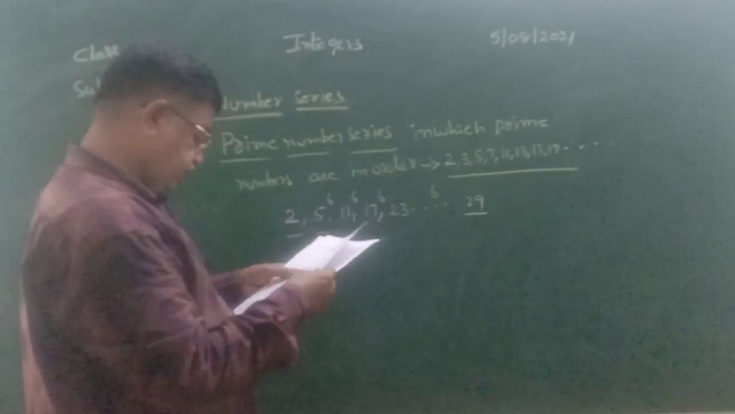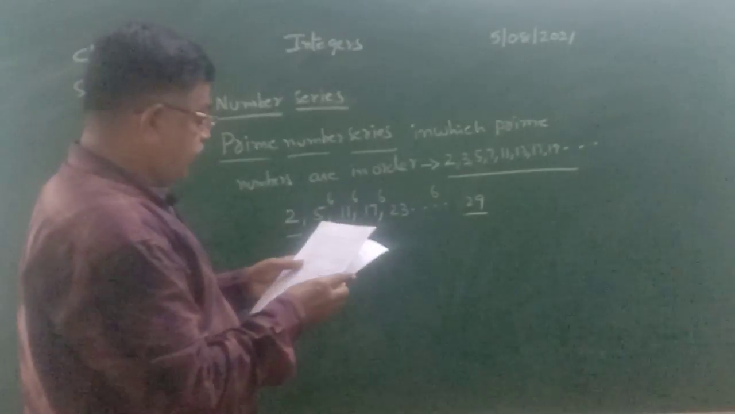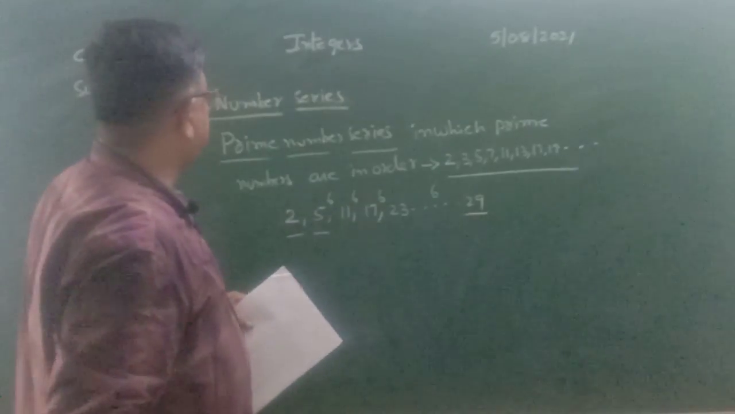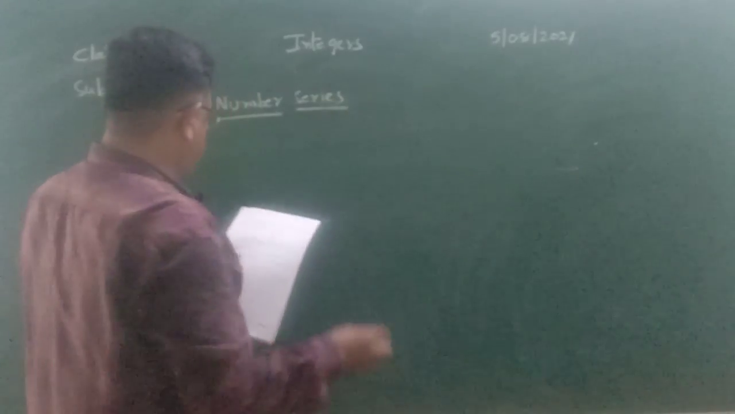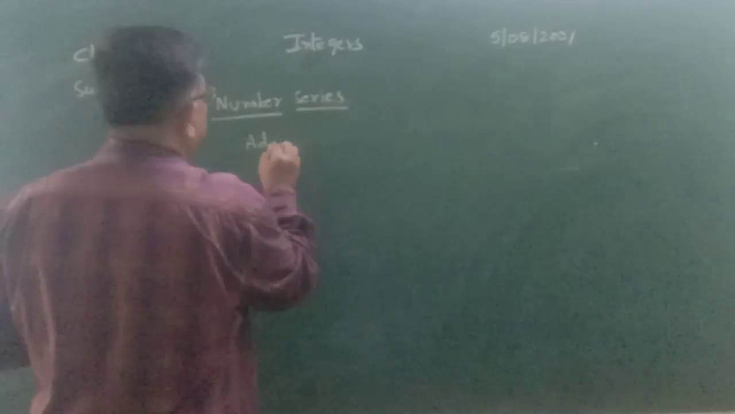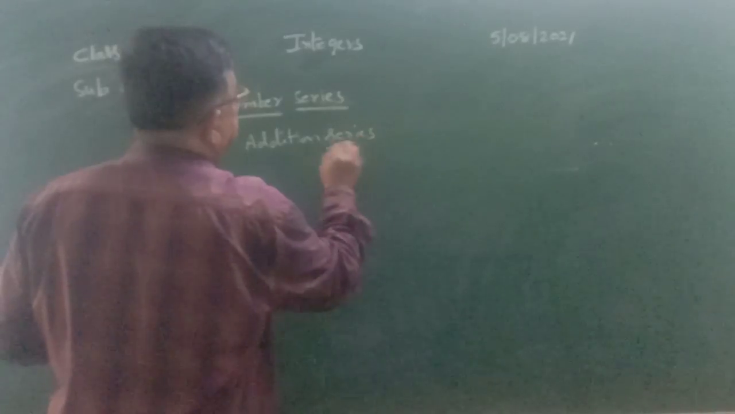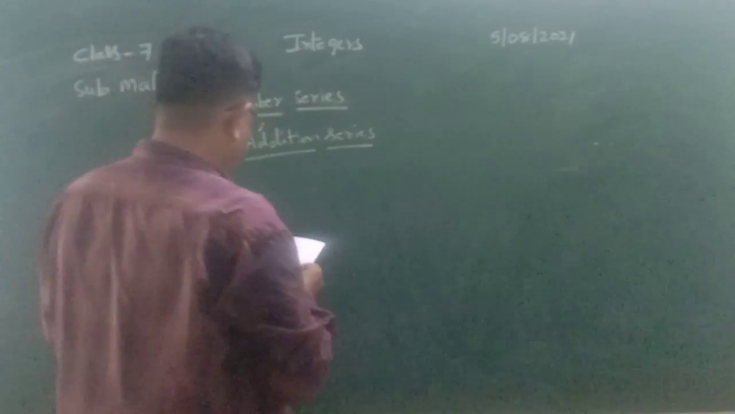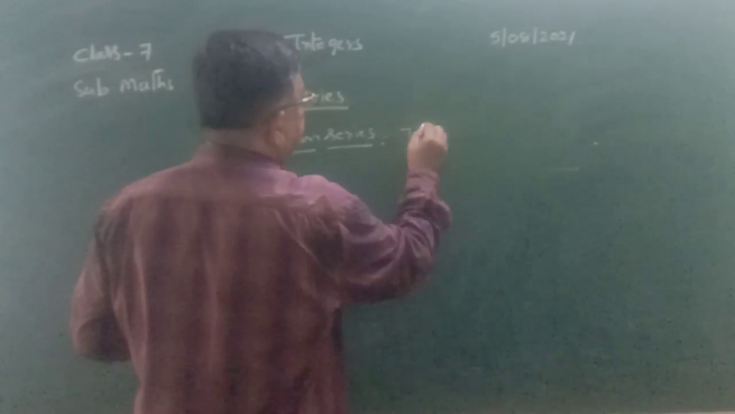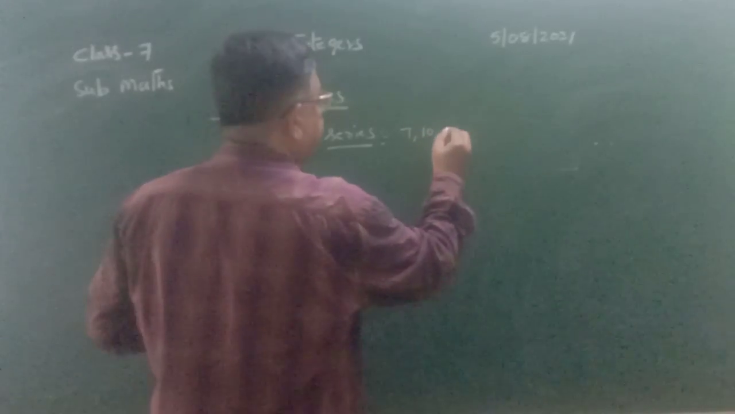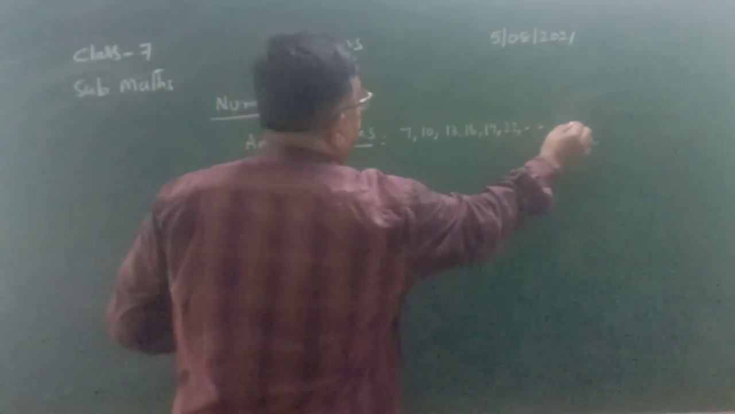Next we are going to follow another series called addition series. Side heading, addition series. Suppose I give you a series of numbers starting with 7, then 10, 13, 16, 19, 22 and so on.